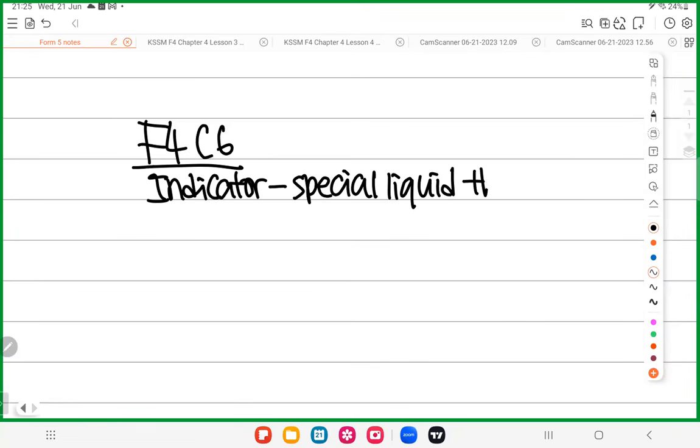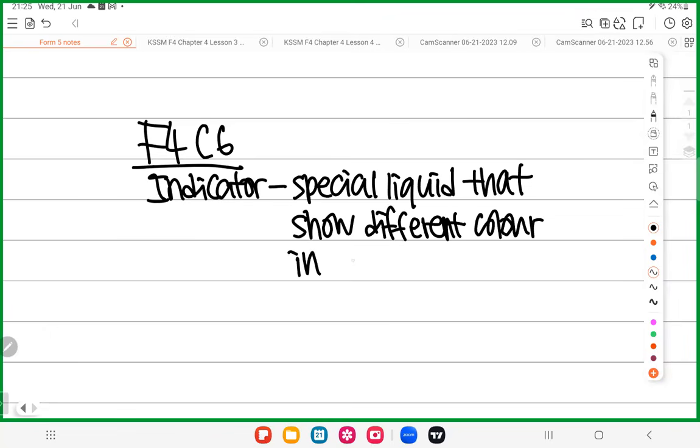An indicator is a liquid that can show you different color in different conditions. Which means when the solution is acidic, the indicator shows a certain color. When the solution is alkaline, the indicator shows a certain color. When the solution is neutral, the indicator shows a certain color. That is what an indicator is all about.